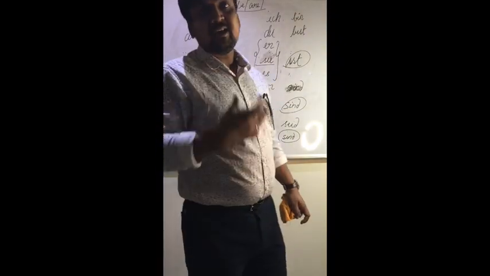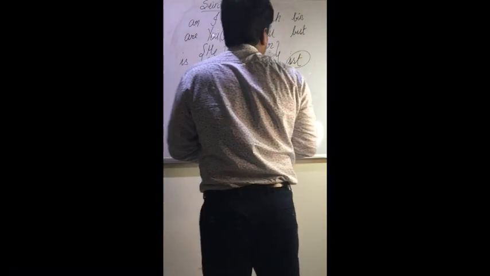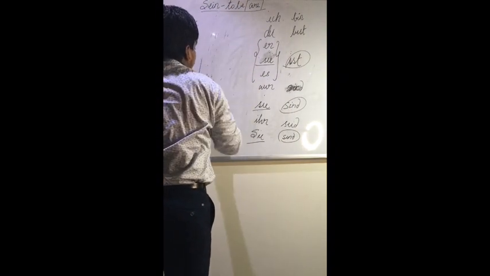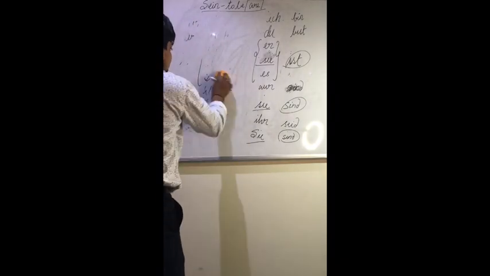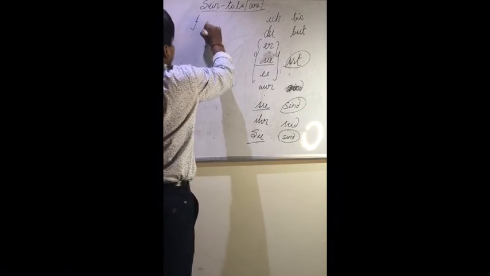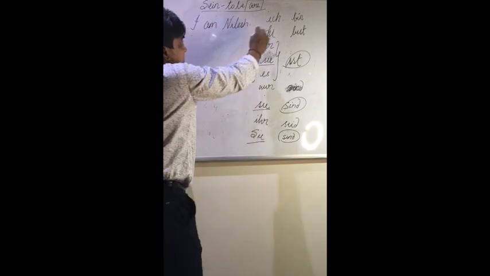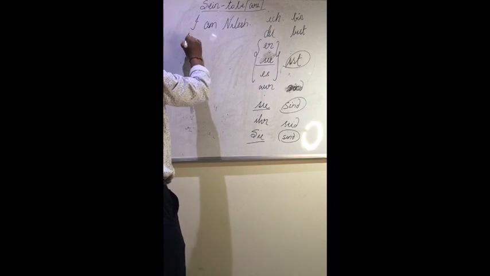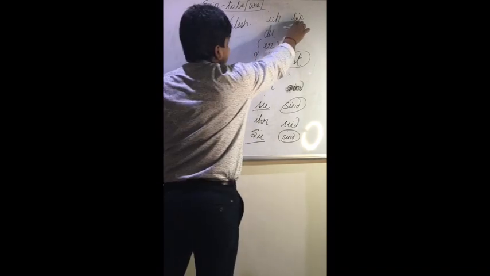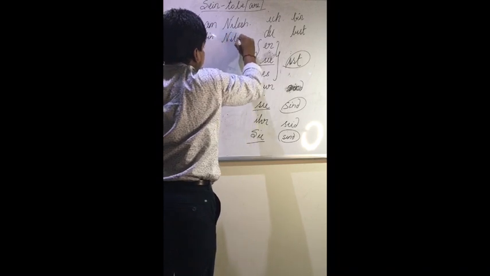Now in English you say I am Nilesh. I am taking this as an example: I am Nilesh. So in English we write it as what? I am Nilesh. We will translate it. I we say as ich in German. So I will write here ich. The second verb position is there. That is am. We say am as bin in German. So ich bin Nilesh.